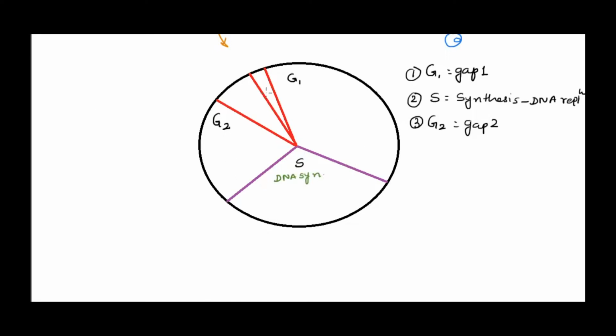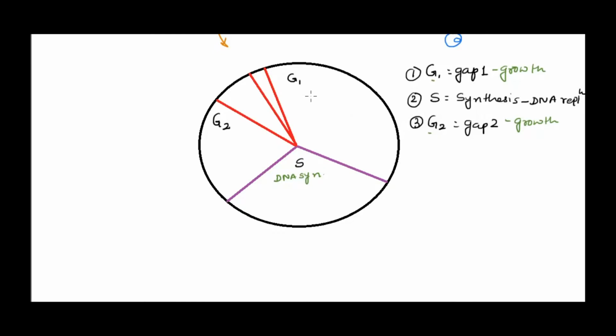Alright, now G1 and G2 both are actually growth phases. Right, the cell needs to grow, as I said, and prepare. So both of them are actually growth phases. A lot of synthesis of proteins, RNA, whatever is needed for a cell to divide will be synthesized. Now G here does not stand for growth. Okay, it stands for gap only.